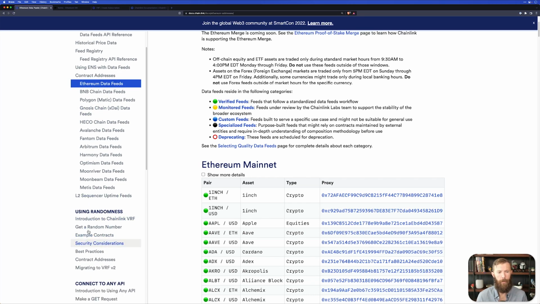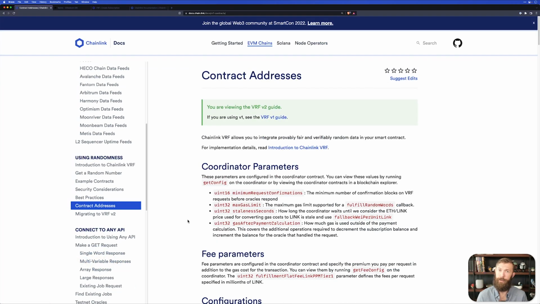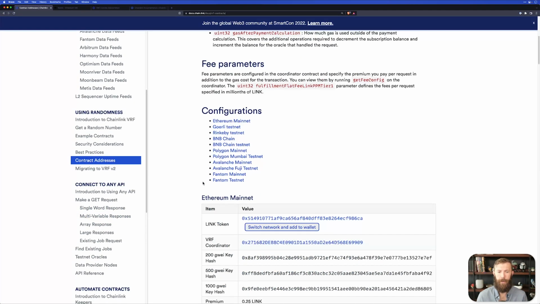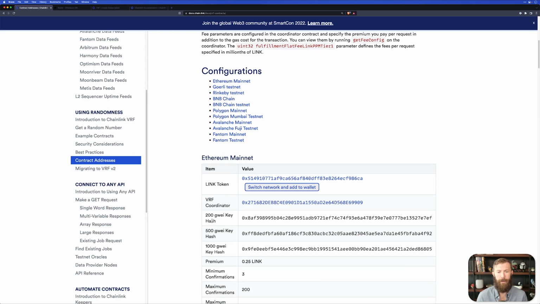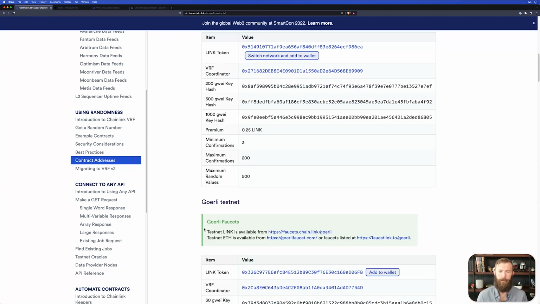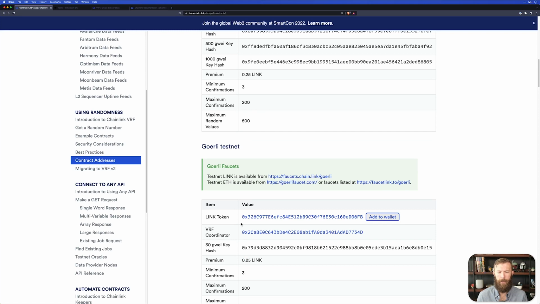Similarly, under using randomness for VRF, we have a contract addresses section as well. This will include the coordinator, the link token, some different hashes depending on which gas lane you would want to use. If you're on a mainnet, there's multiple gas lanes. Most of the testnets just have one gas lane. But you can find the different information that you need for different networks here in the documentation.